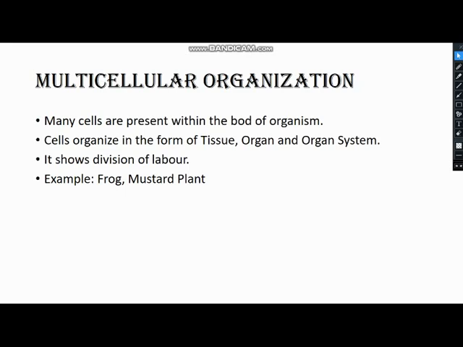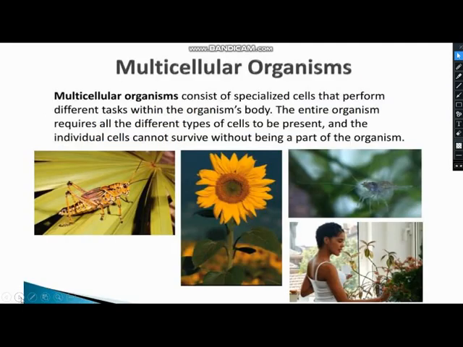Each cell depends upon the other cells, okay, and together they make up the whole body of the organism. The two examples of multicellular organisms given in your book are frog and mustard plant. The frog belongs to kingdom Animalia and the mustard plant belongs to kingdom Plantae. Okay, and the best example is you also, but according to your book, these two examples have been explained.